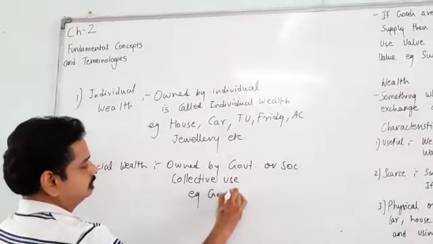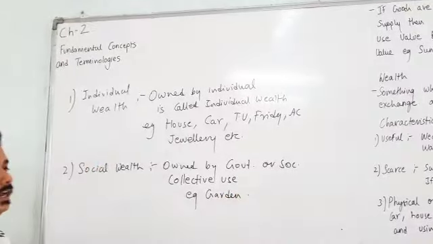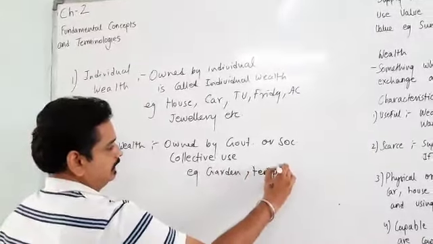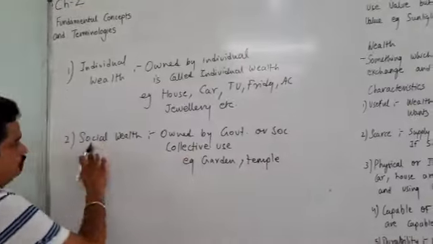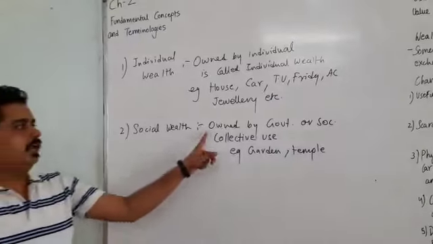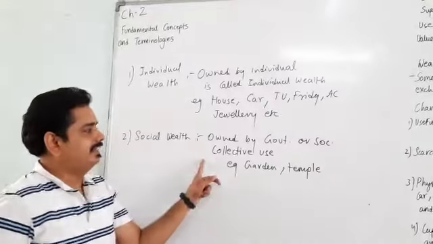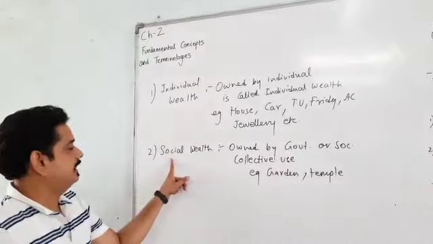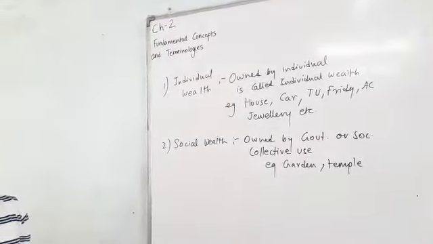Example, a garden is social wealth, and you can say a temple is social wealth. They are owned by a government or a society and have a collective use. Suppose a garden or a temple are considered as social wealth.